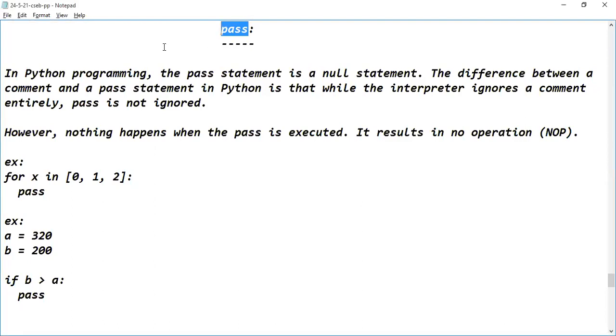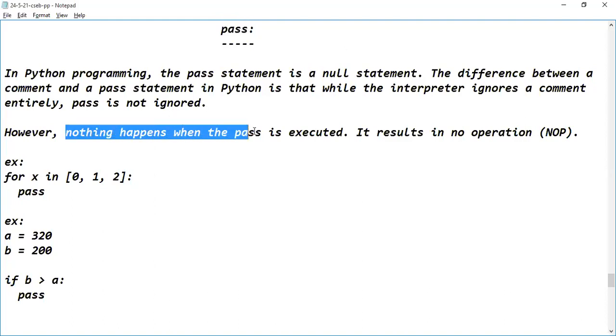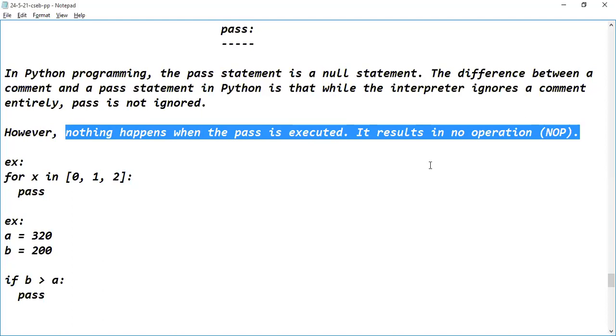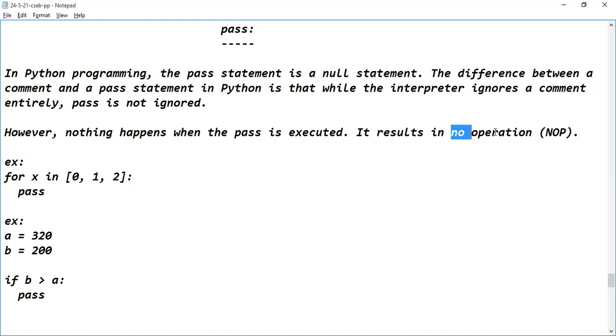What's the use of this particular pass? When you write a pass statement as part of the logic, what happens internally? It does nothing. Nothing happens when pass is executed. It results in no operation.